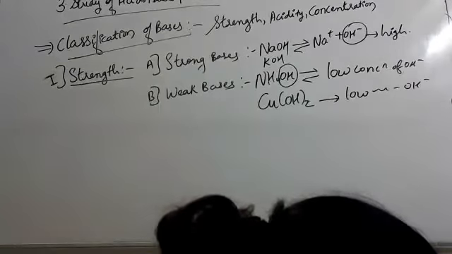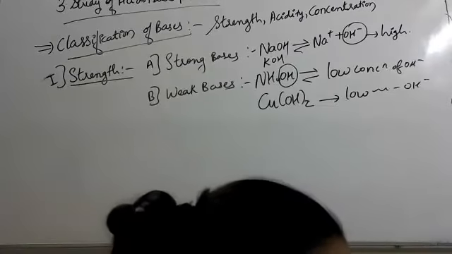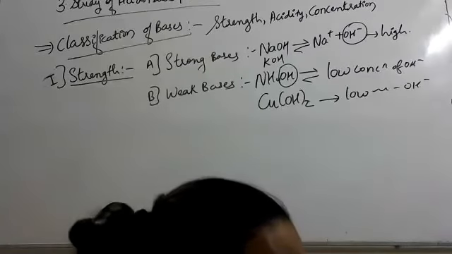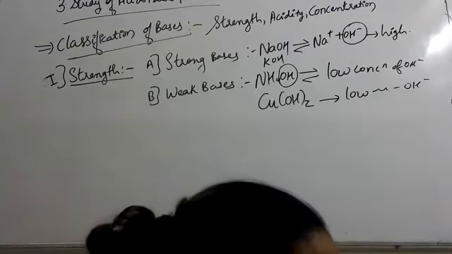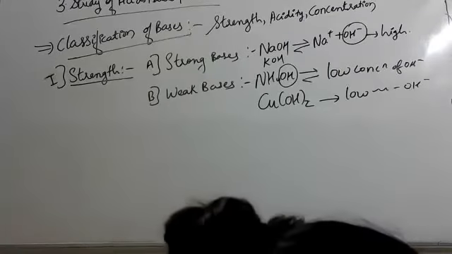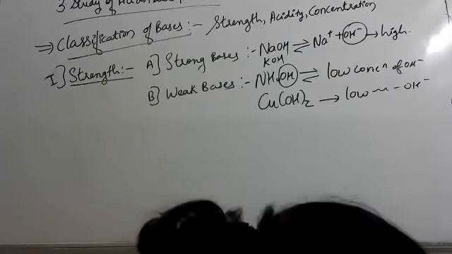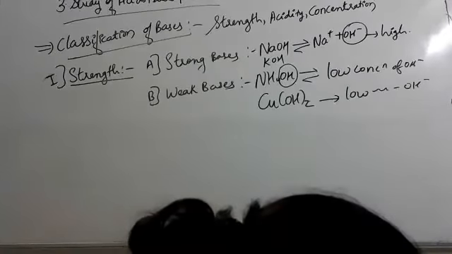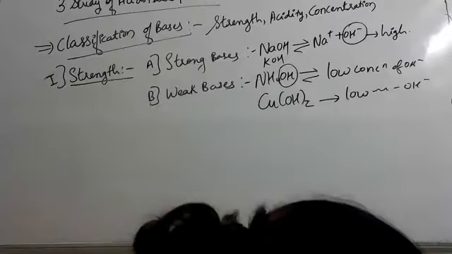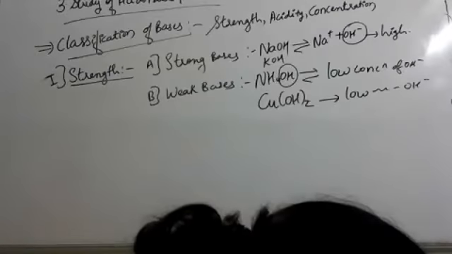Bases are classified on the basis of their strength, acidity, and concentration. Strong bases: the bases which completely ionize in their aqueous solution are called strong bases. The solution of strong base contains high concentration of hydroxyl ion.